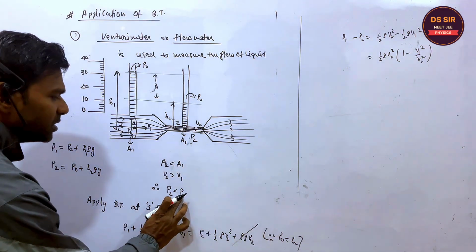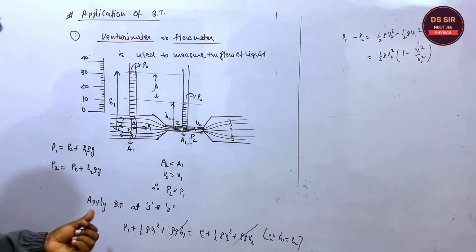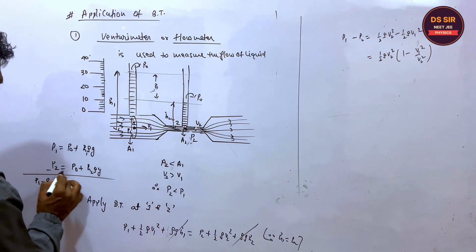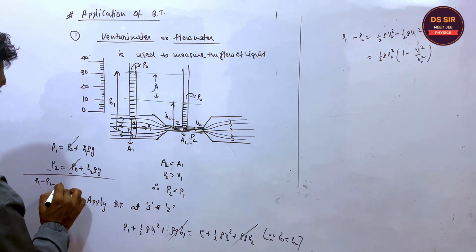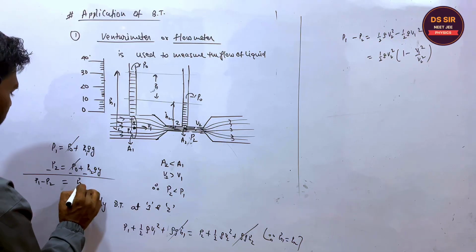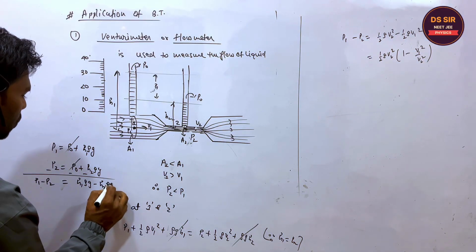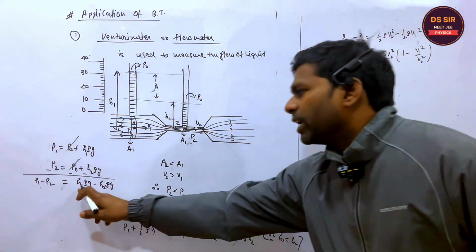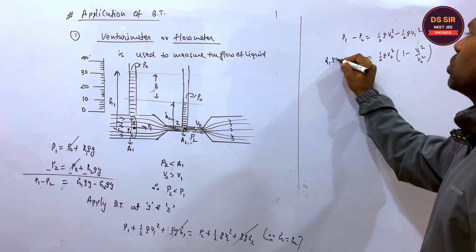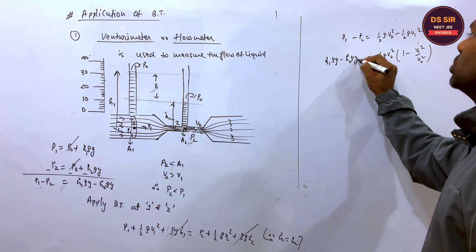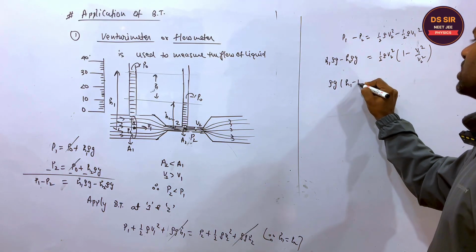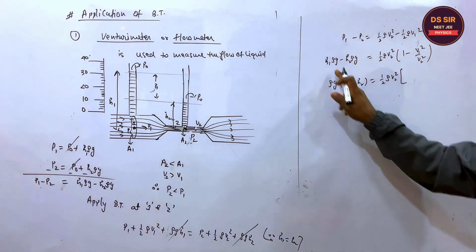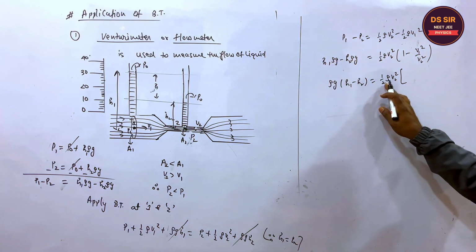Which pressure is greater? See, P1 is greater, right? So what is the difference? If you make the difference P1 minus P2, it will cancel out and you will get H1 rho g minus H2 rho g. So the pressure difference P1 minus P2 is H1 rho g minus H2 rho g. If you take rho g common, this is rho g times H1 minus H2, equal to half rho V2 square times the bracket.